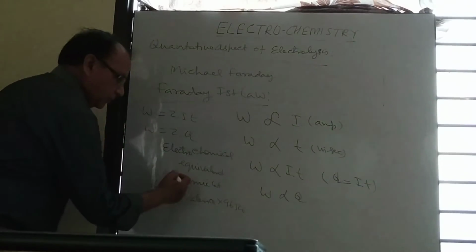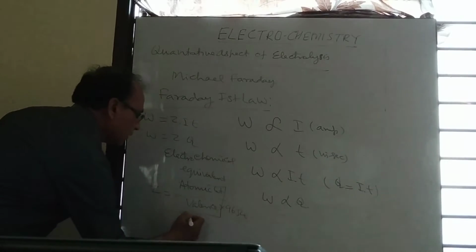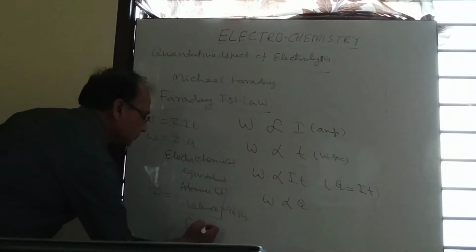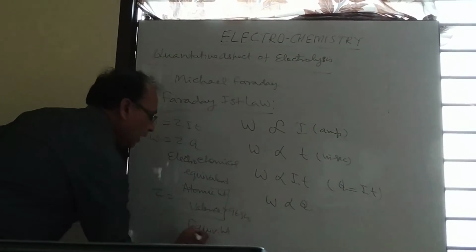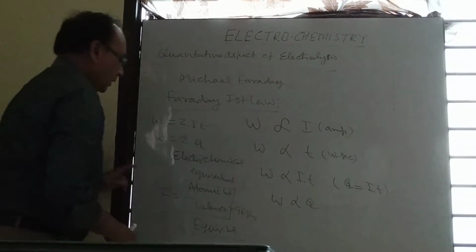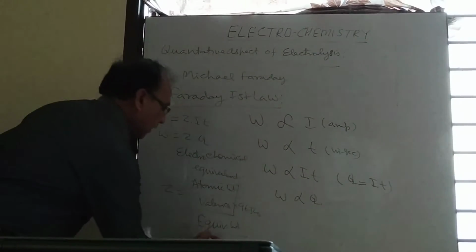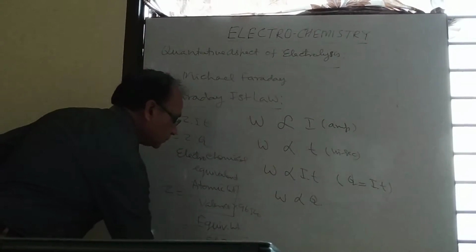Atomic weight over valence may be called equivalent weight. So we may write the value of Z as equivalent weight over 96500.